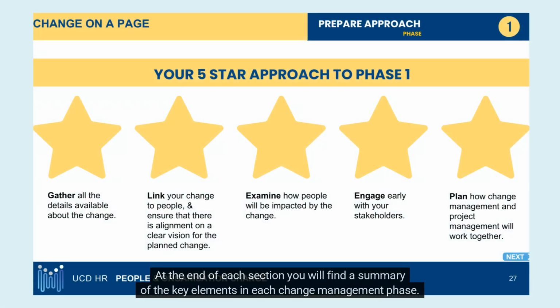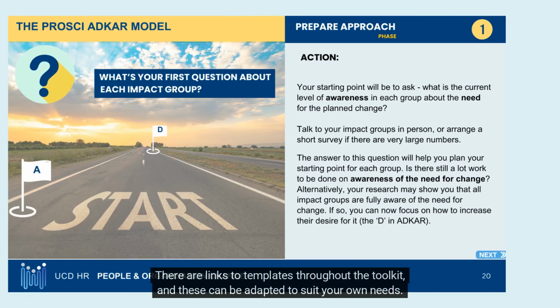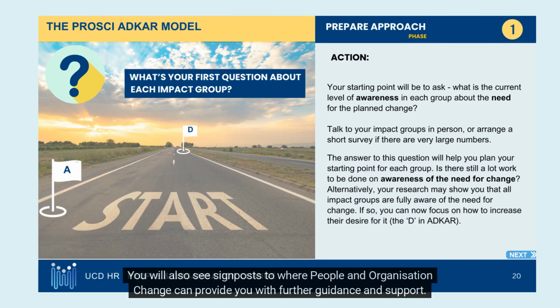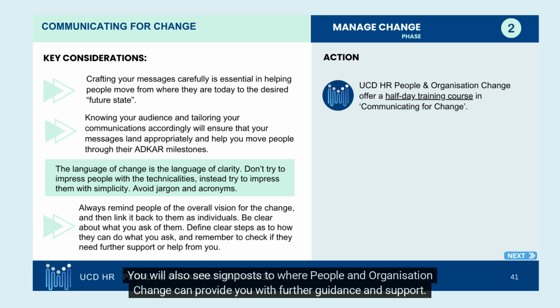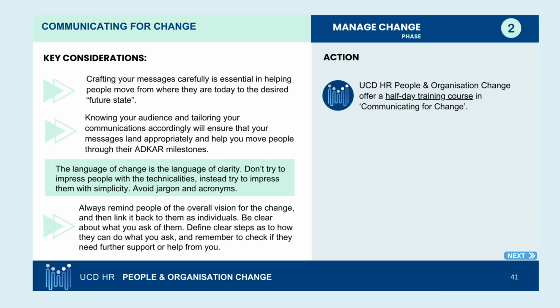At the end of each section, you will find a summary of the key elements in each change management phase. There are links to templates throughout the toolkit, and these can be adapted to suit your own needs. You will also see signposts to where people and organization change can provide you with further guidance and support.